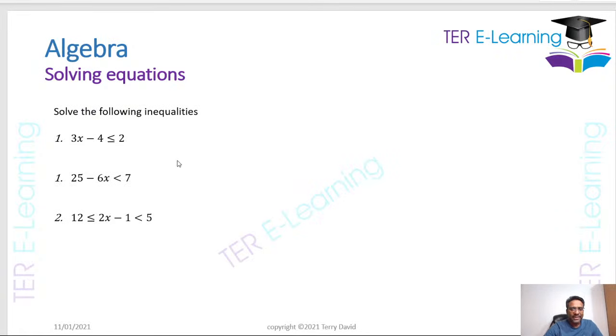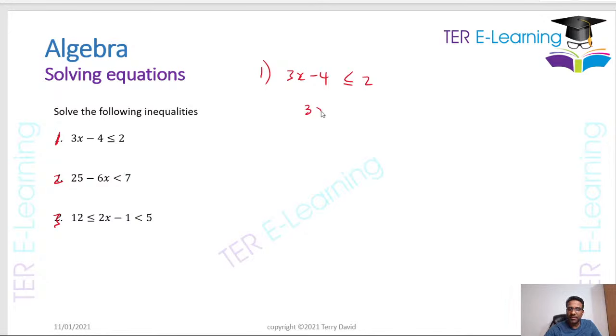Right, sometimes in these type of algebra questions, they give you inequalities that you need to solve, right? So this is question 1, 2, and question 3. So if you have to solve something like this, the first one, 3x minus 4 is less than or equal to 2, right? You solve these questions just like how you solve a normal equation, right? It's just that when you divide or multiply by minus 1, you have to remember to change your sign. So let me show you what I mean.